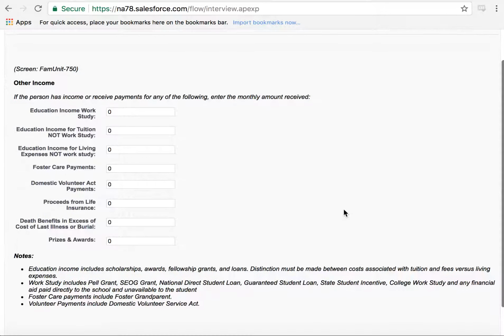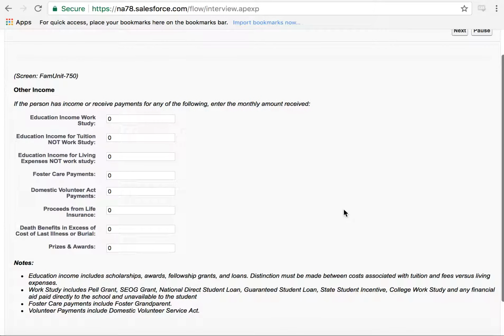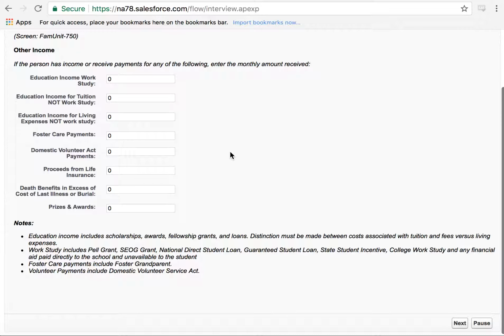And so throughout the Ask Jane software, any numerical value question will automatically default to 0. So you can see here that these are other types of income that didn't fit into any of those previous categories on the previous page, and they all have defaulted to 0. So assuming that our individual has no income, we don't even need to look or worry about this because it's already defaulted to 0, and we can just click Next. We don't need to change anything.